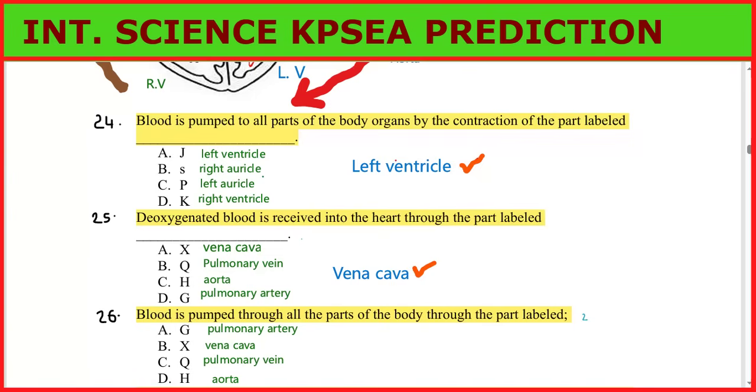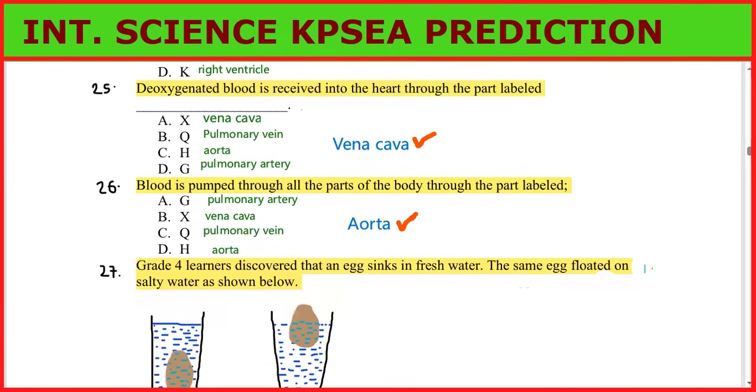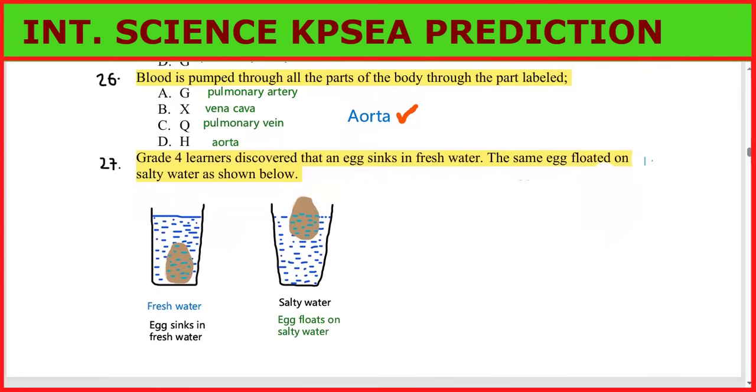Blood is pumped to the parts of the body through the part labeled. So the correct answer should be aorta. Aorta takes blood to the rest of the body parts. We said it does not have valves because it carries blood under high pressure.